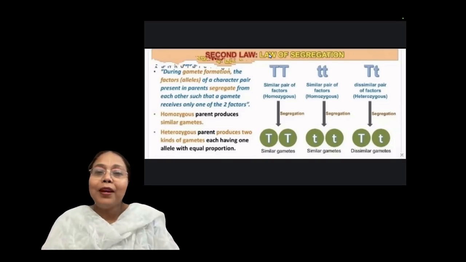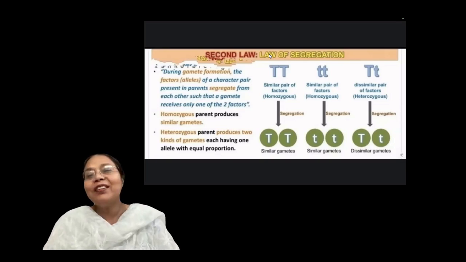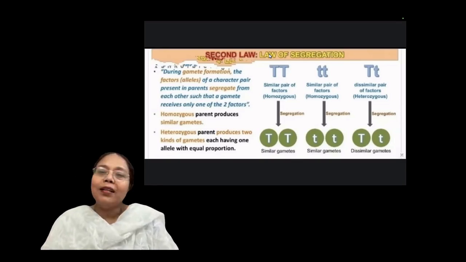As I told you, in the 1:2:1 ratio, you saw that small t in homozygous condition expresses its parent type character as dwarf. So it means at the time of gamete formation, this is segregated. Its product is not destroyed. Products mean expression, I mean to say. Clear?